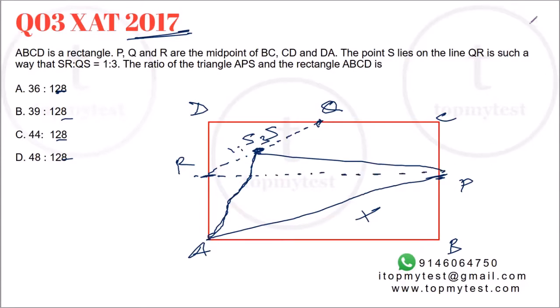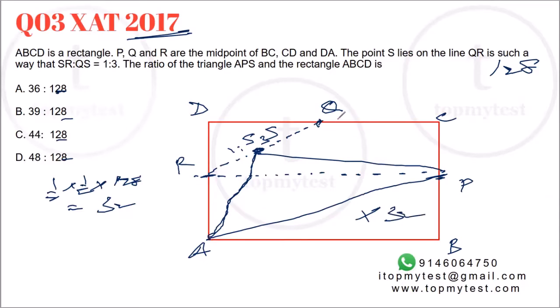Right, if I take the total as 128, why am I taking 128? Because all the values are 128. Right, so from this 128, CDRP will be half, midpoints, right? And PAB will be half of half. So half of 128. That will be 32. So this portion is 32.